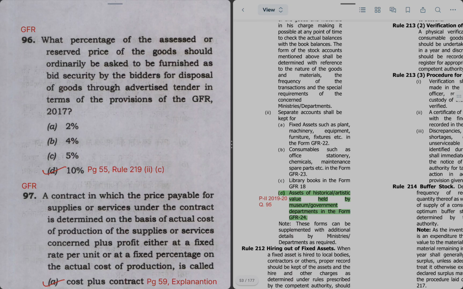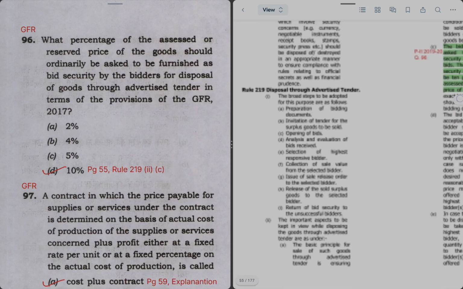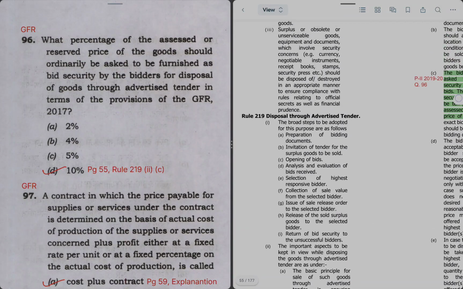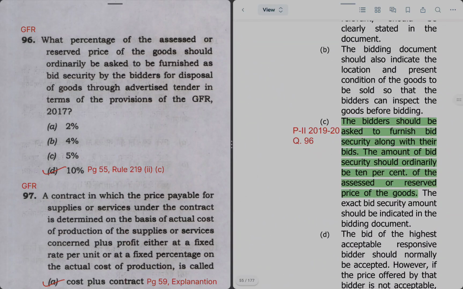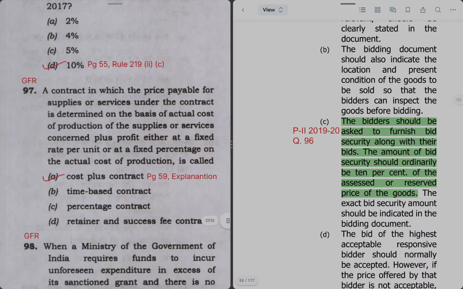So for this question we'll go to page 55. On page 55 under Rule 219 C it is said that it should be 10%, and the right answer is option D. Next question number 97. A contract in which the price payable for supplies or services under the contract is determined on the basis of actual cost of production of the supplies or services concerned plus profit either at fixed rate per unit or at fixed percentage on the actual cost of production is called.